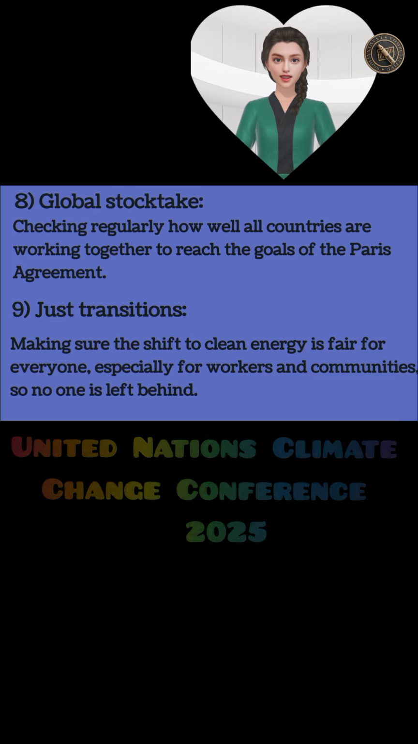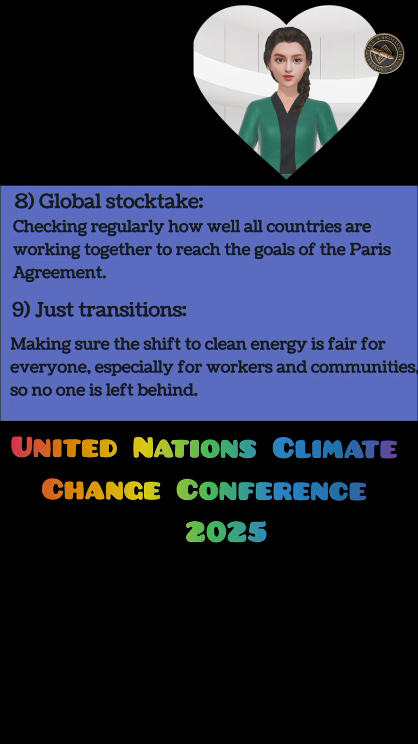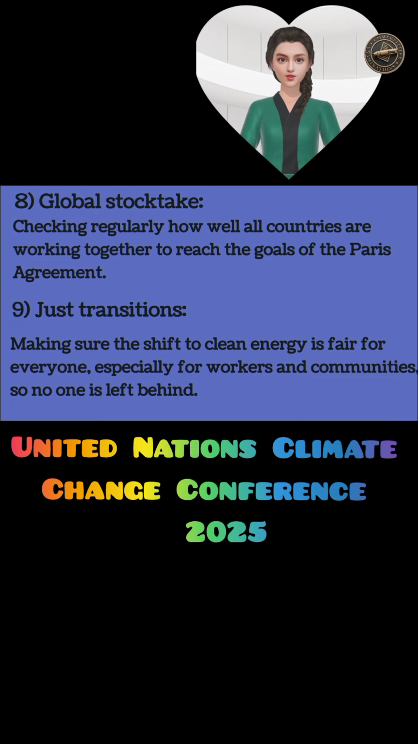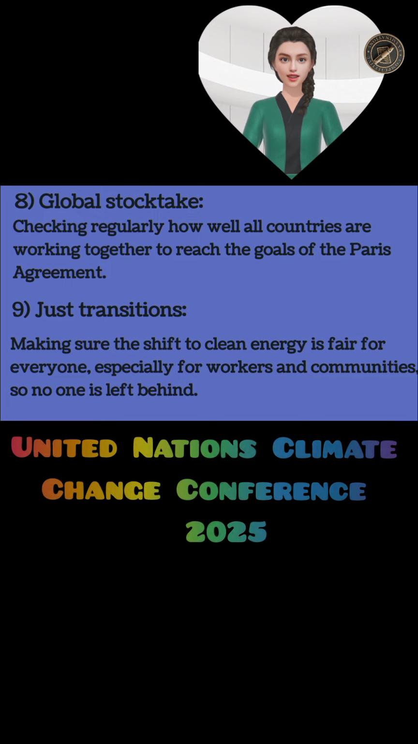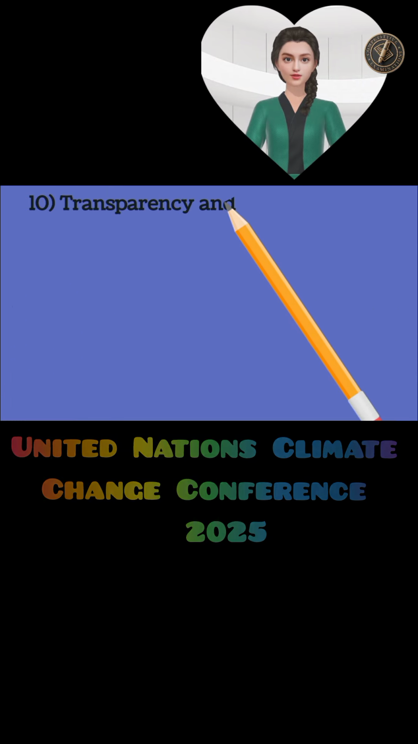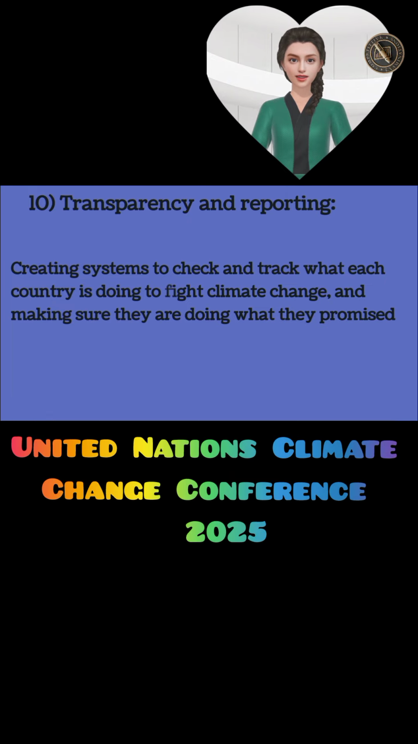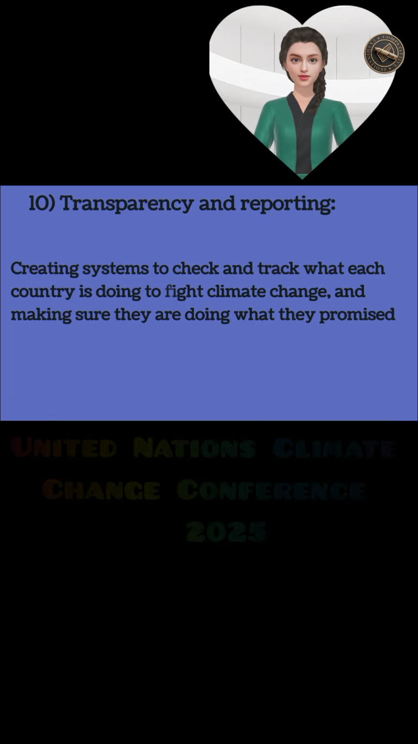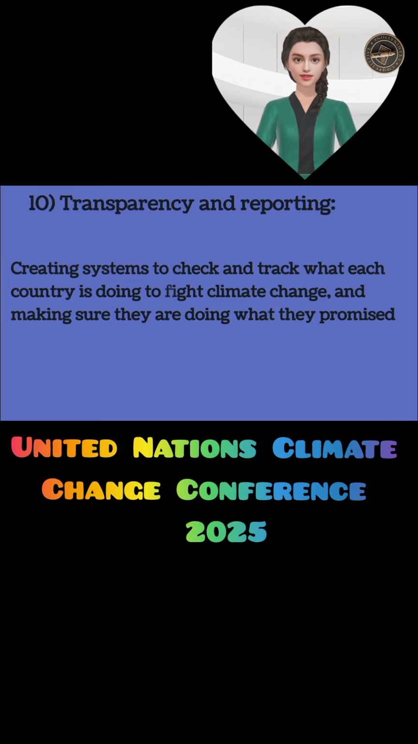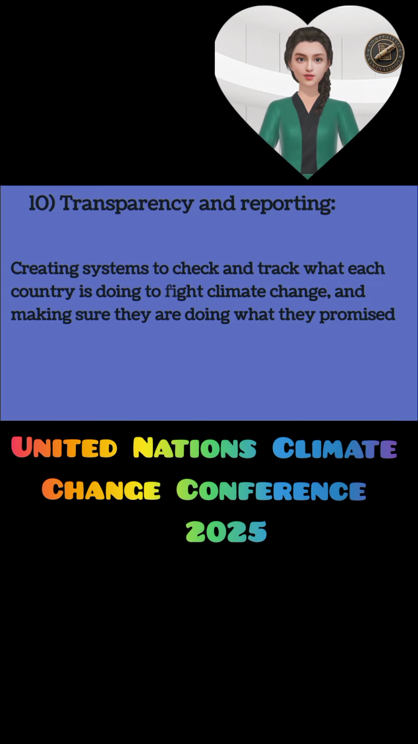7. Climate finance. Giving money to developing countries so they can take action to reduce climate change and deal with its effects. 8. Global stocktake. Checking regularly how well all countries are working together to reach the goals of the Paris Agreement. 9. Just transitions. Making sure the shift to clean energy is fair for everyone, especially for workers and communities, so no one is left behind.